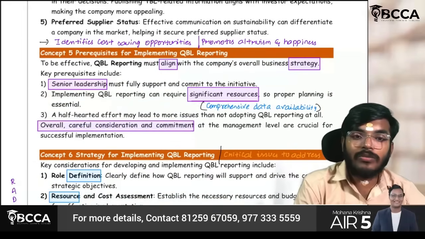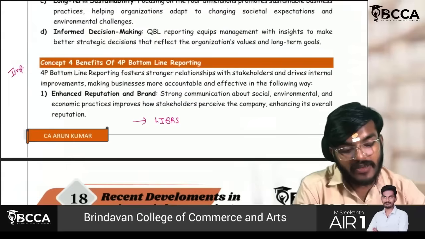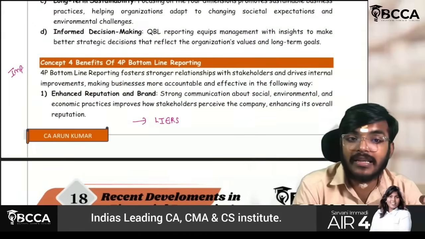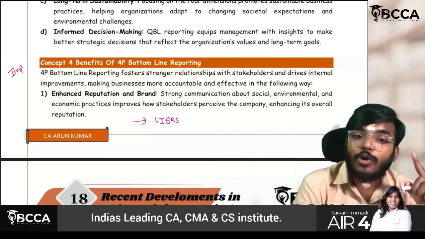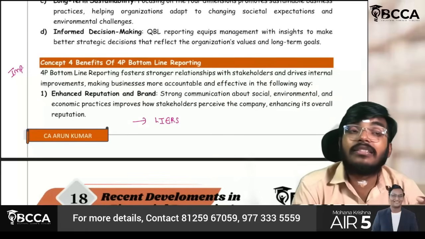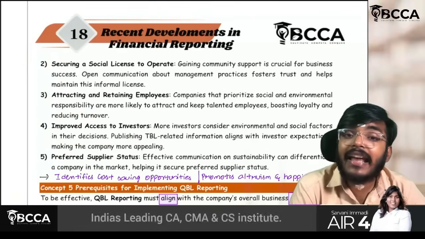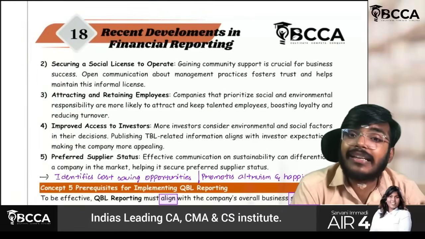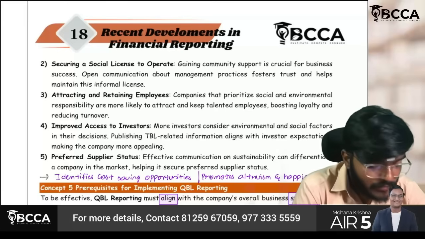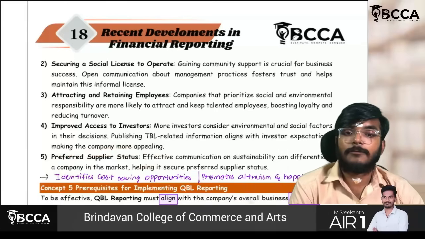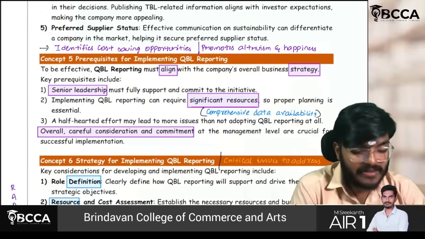Next thing though, this is done. Benefits of QBRL reporting, very, very important. You have to remember like this: LIARS. L for license to operate, I for increased attention and improved access to investors, E for enhanced reputation, R for retaining employees, and S for supplier status. Okay, yes, sir. Next part, sir.